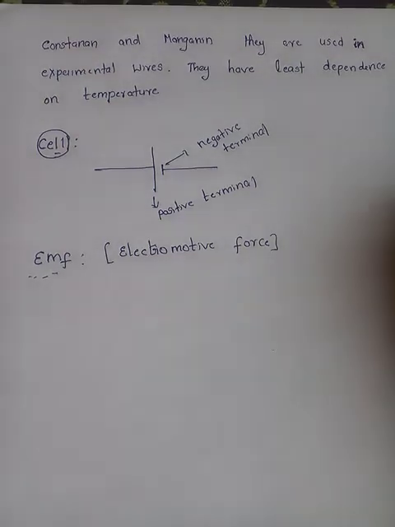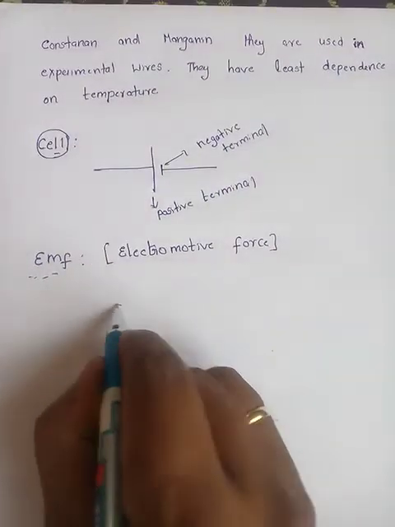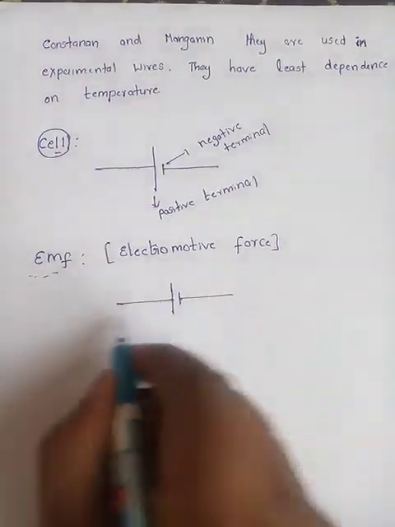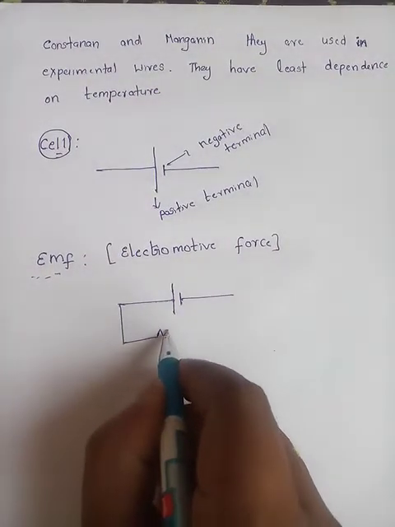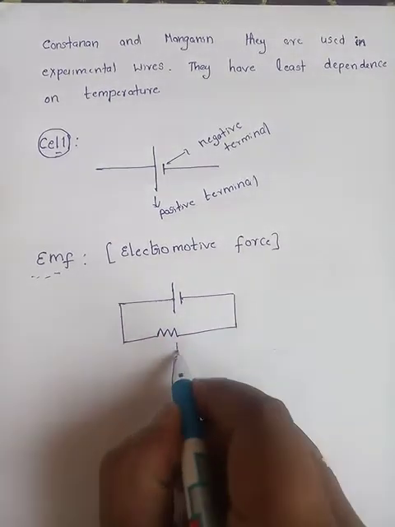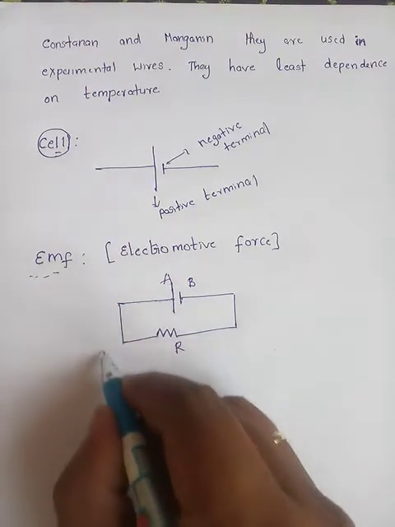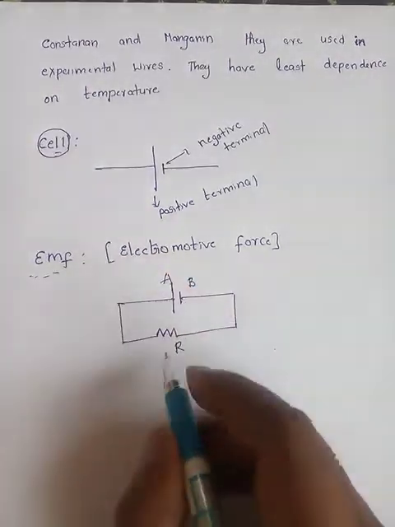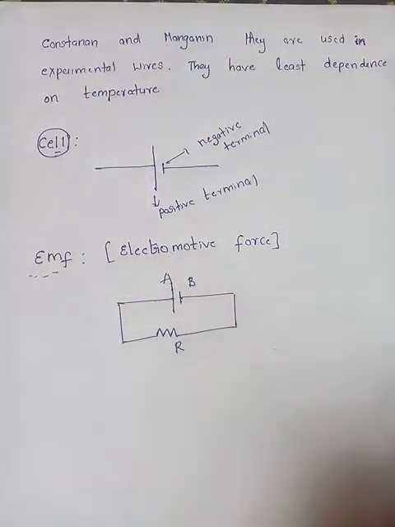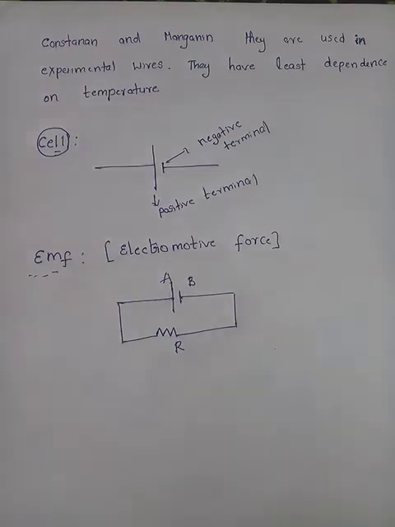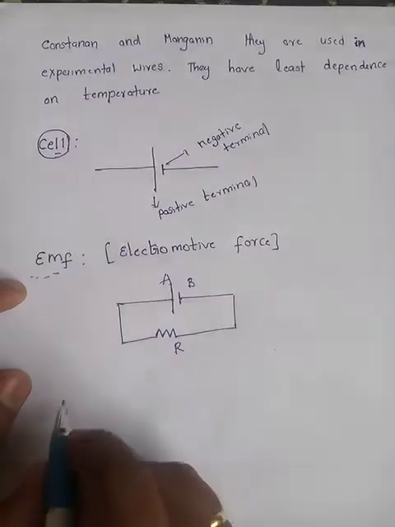So what is electromotive force? For example, if you take a cell, when you connect it to a conductor having some resistance R, I want to flow the charge throughout the circuit. The amount of work done to bring the charge throughout the circuit is called electromotive force.